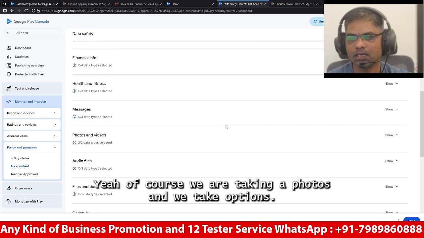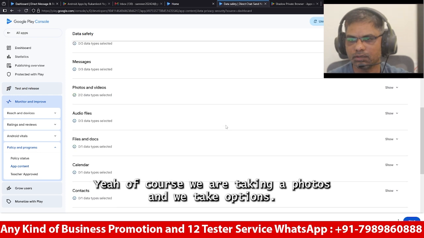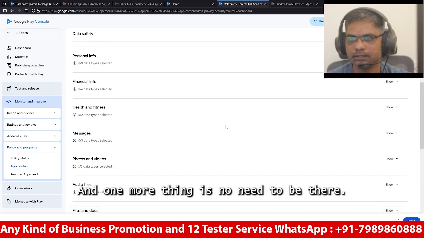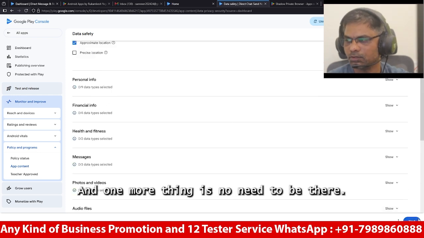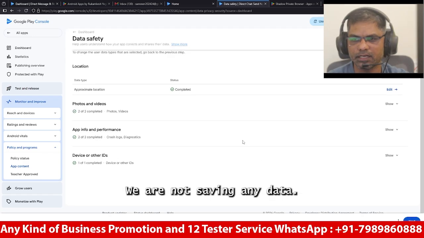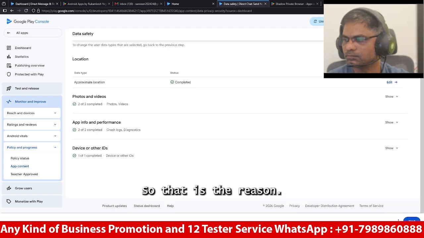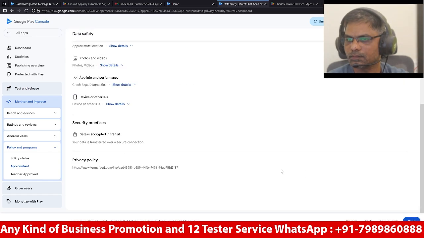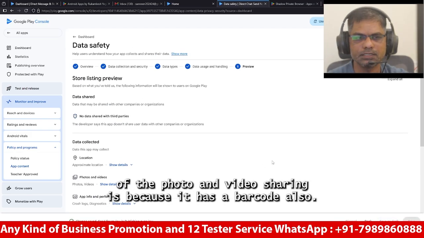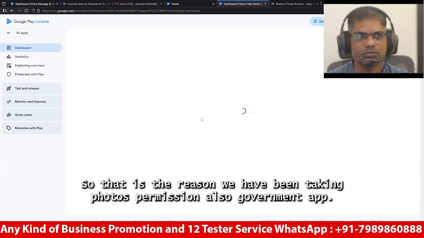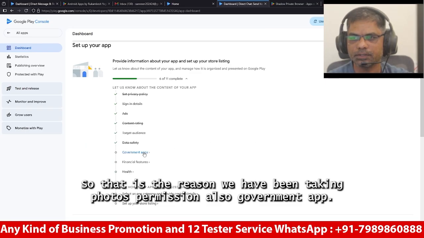Photos and videos: yes, of course we are taking photo and video options. We are not saving any data. The reason for photo and video sharing is that the app has a barcode feature, so that's why we take the photos permission.